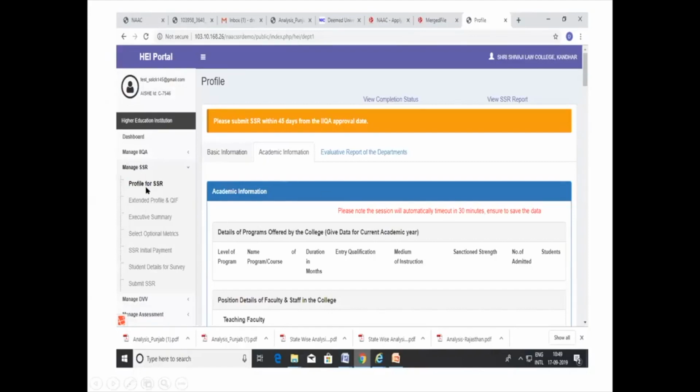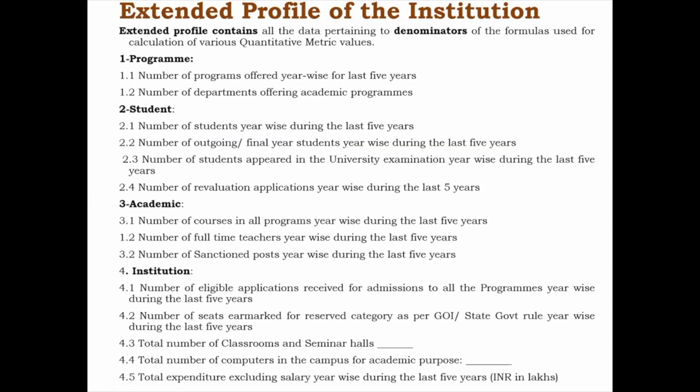This is how it looks. The first step, the profile of the SSR, is filling up the details here. The second important part is the extended profile. So what do we mean by this extended profile? Extended profile is a very important aspect while you're filling up your SSR. Whatever data you give in this profile, there are certain other related metrics where the values automatically get calculated from the inputs you are giving. You will not need to submit any separate data or documents for that.